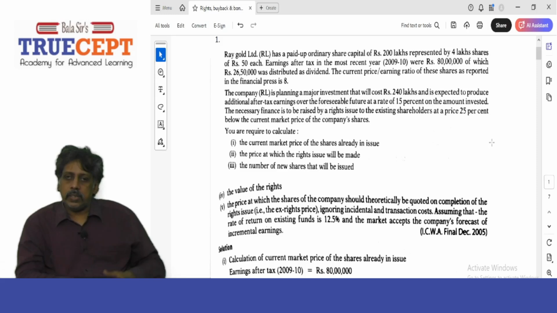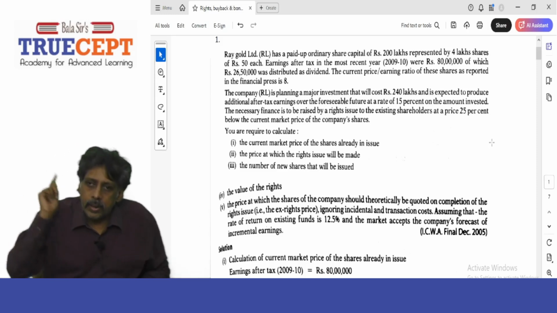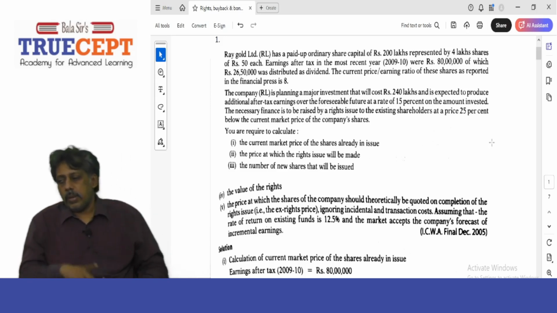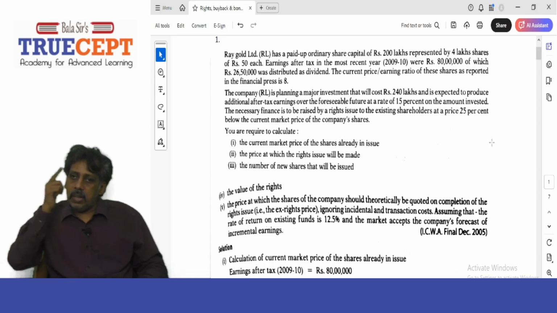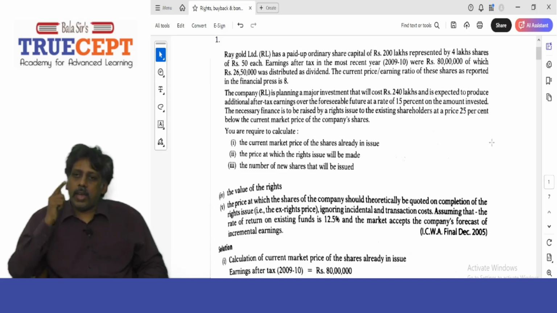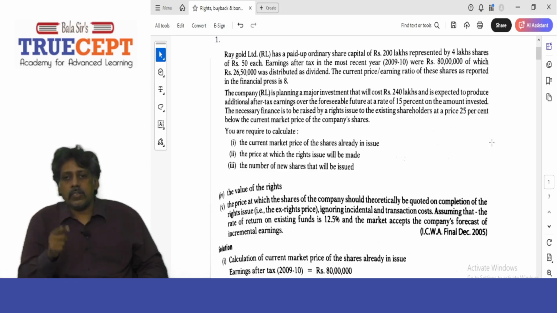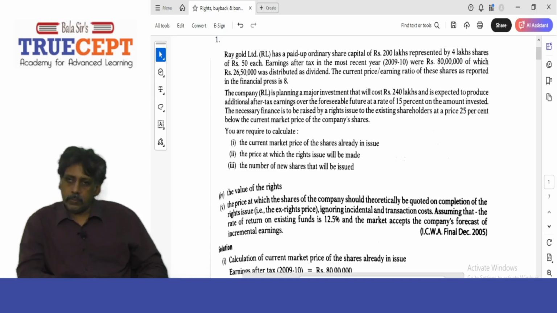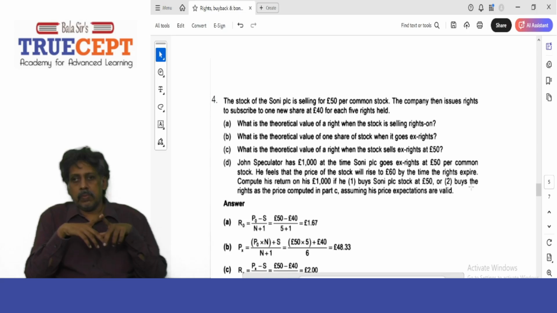It is 20 rupees upon 160 into 100, which is 12.5%. Got it? Yes. Please keep this in mind. Your examiner may not give the 12.5%, but still they'll say calculate the yield adjusted theoretical X rights price. In that case, this is the way you calculate the yield on existing funds. So guys, pause the recording and jot down the solution in your notebook. Yes, sir.